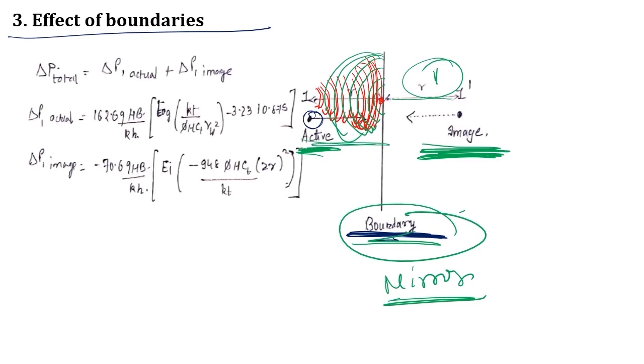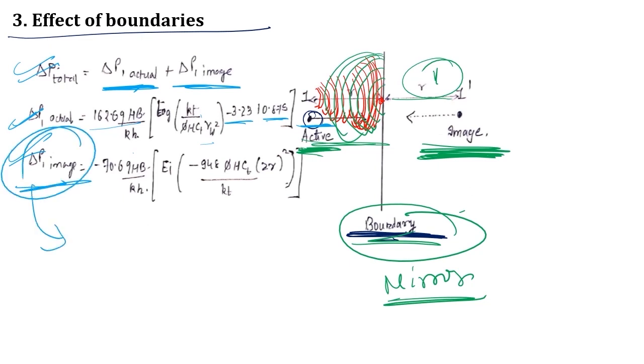Now if I am considering what would be the pressure drop of an active well which has a boundary nearby, my total pressure drop will be delta P1 actual plus delta P1 image. My delta P1 would be 162.6 Q mu b upon kh into log of kt upon phi mu c t r square minus 3.23 plus 0.87. Now for the image, because of the boundary condition, I am getting this imaginary well.